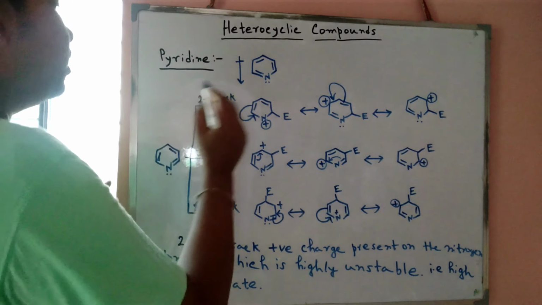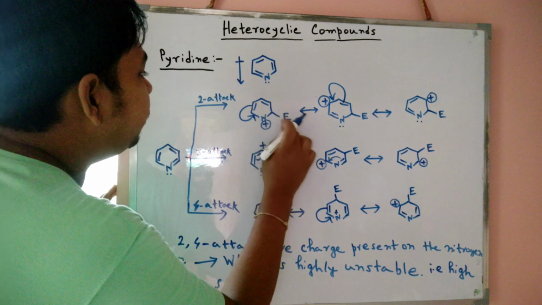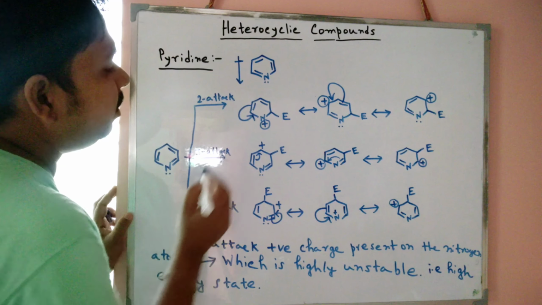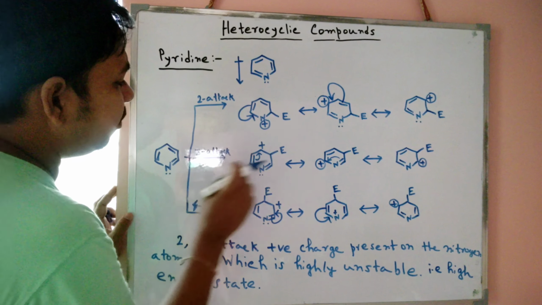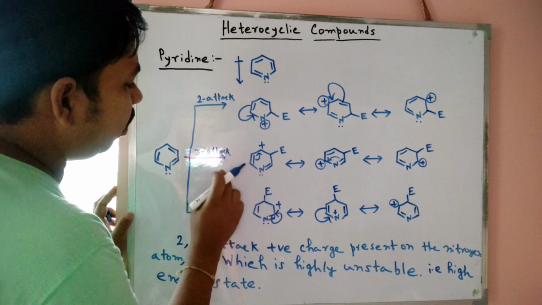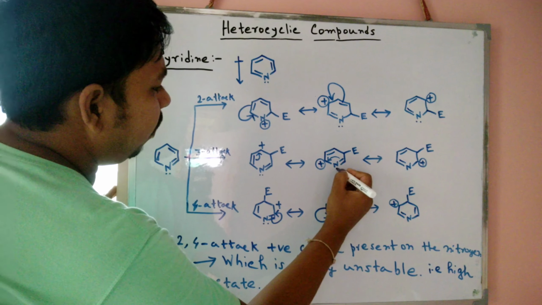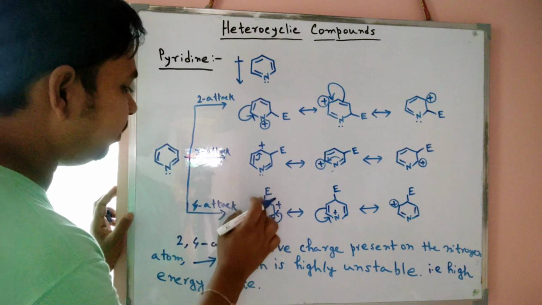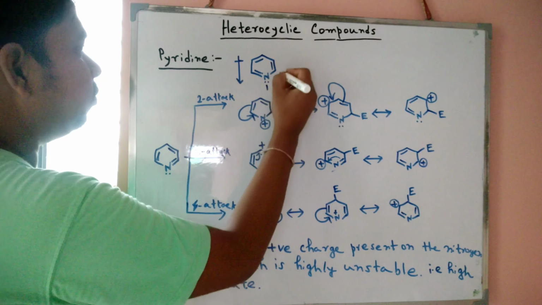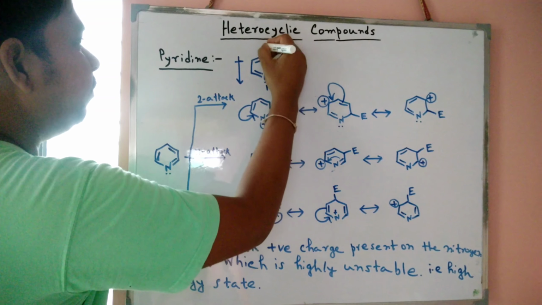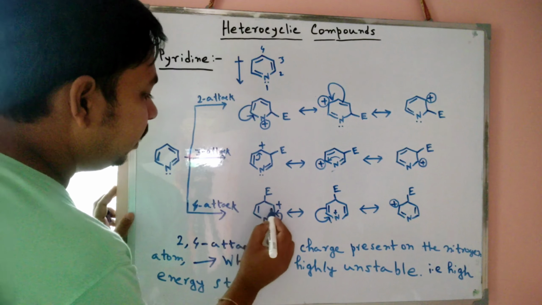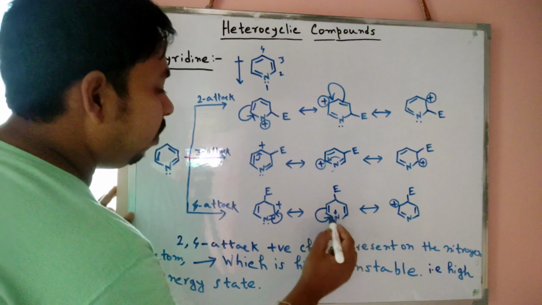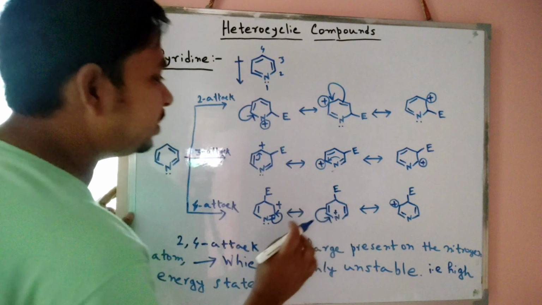So in pyridine, when the 2 attack is possible, the plus charge is directly formed on the heteroatom nitrogen. When the 3 attack is possible, the plus charge is not present on the heteroatom nitrogen. When the 4 attack is possible, that is the position of 4, so we know 1, 2, 3, 4, then the plus charge is formed here. So the plus charge is present on that nitrogen atom in this case.